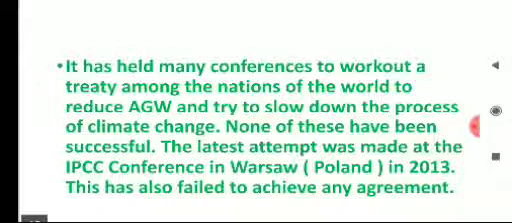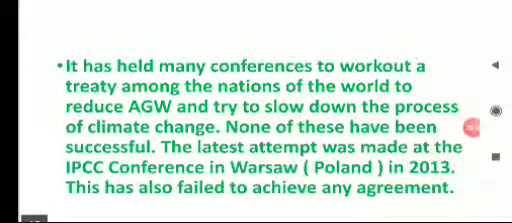So children, many conferences took place among the nations of the world to reduce AGW and to try to slow down this process of climate change. But none of these conferences or meetings was successful. It is because in these meetings they try to decide that every nation should agree to cut down the use of petrol, diesel or coal. But many nations do not agree to decrease the use of these fossil fuels.